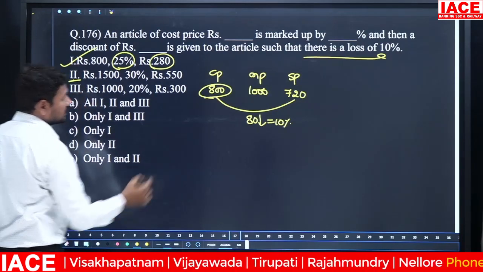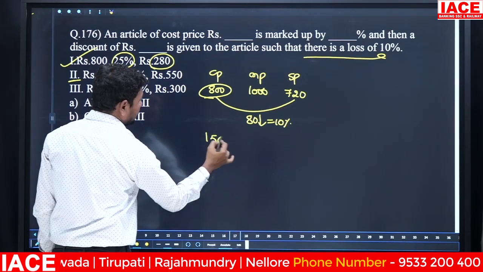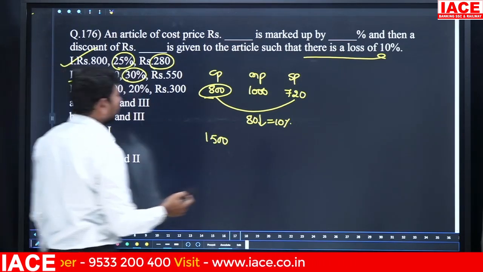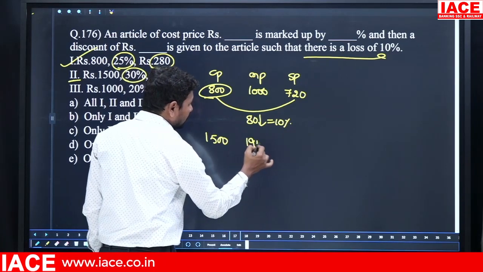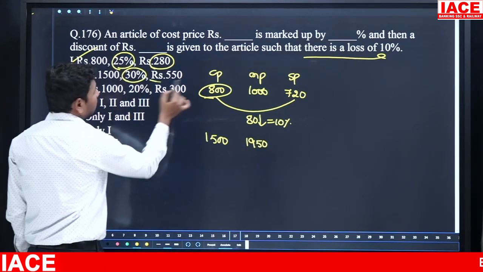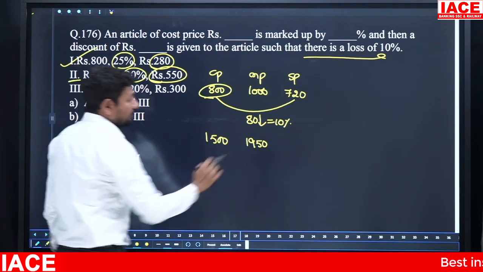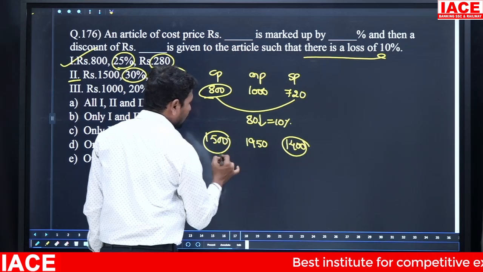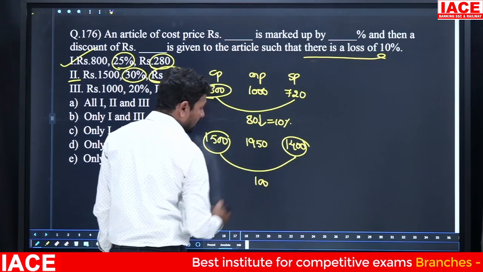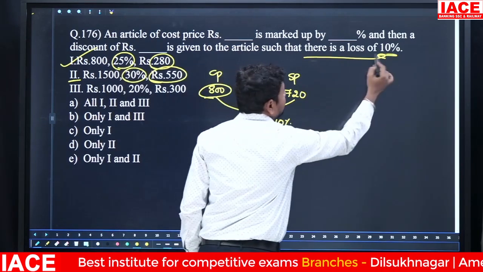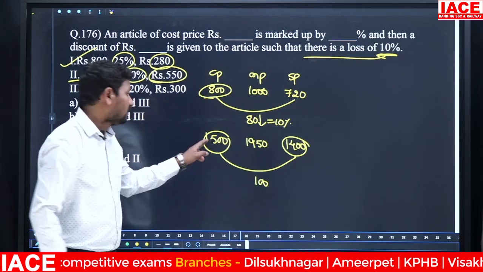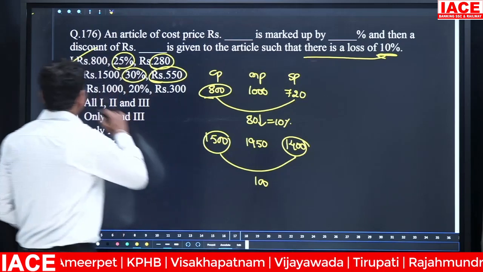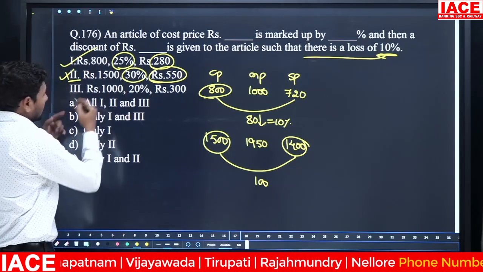Look at statement 2 as it is. CP value is 1500. Now it is incremented by 30 percentage. 30 percentage of 1500 is 450. Then with the 450 increase, it becomes 1950. Now 550 rupees discount is allowed, which means the product is sold for 1400. Then the difference between 1500 and 1400 is 100. But I need 10 percentage loss. 10 percentage of 1500 is 150. 150 is not equal to 100. That means this second statement is totally wrong. And coming to statement 3.